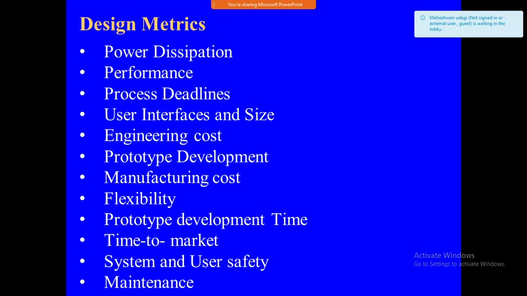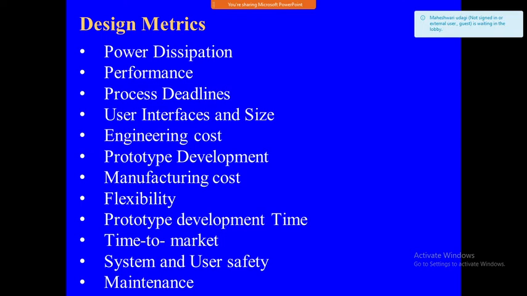Next is the prototype development time. Here, it is the time taken in days or months for developing the prototype and in-house testing of the system functionality. It includes engineering time plus prototyping time. That is the prototype development time.